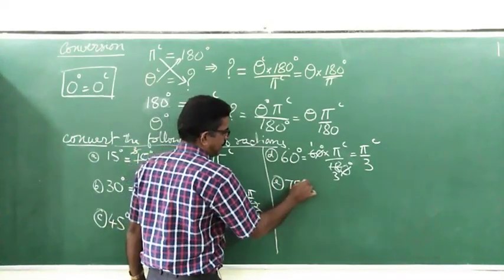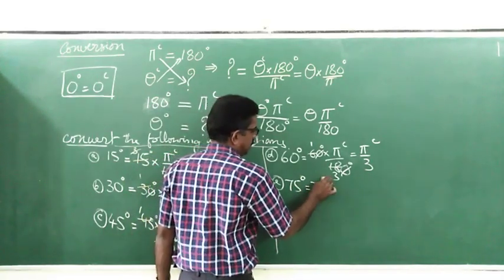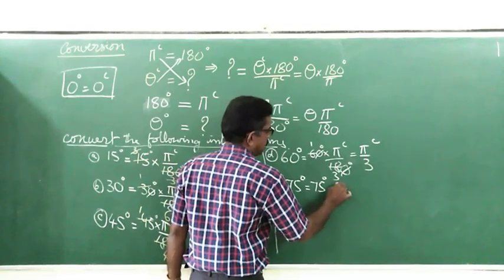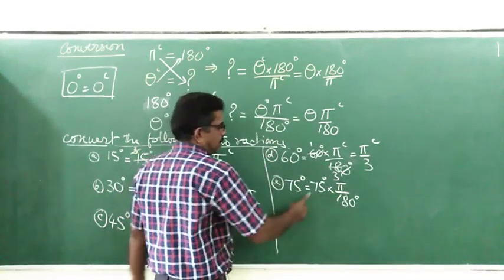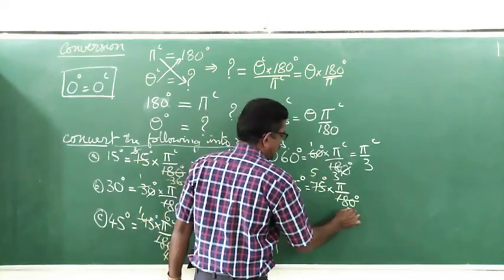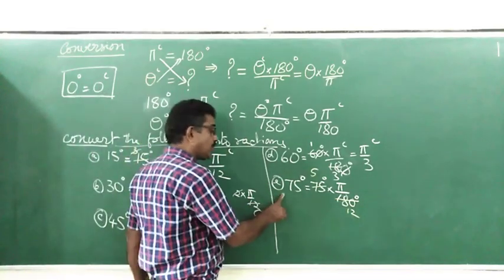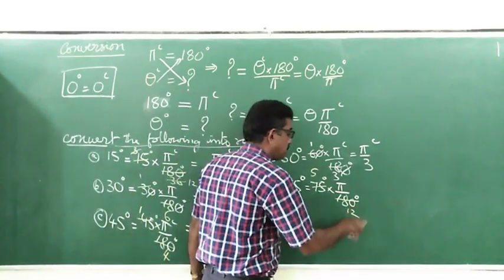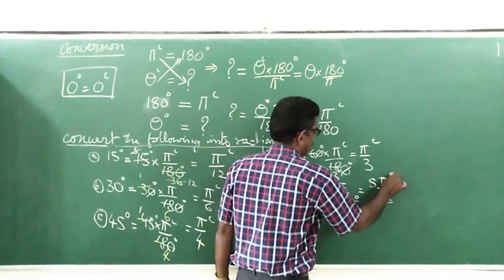Next, 75 degree. 75 degree is 75 into pi by 180. 15 fives are 75, as we have already discussed. It is 5 times 15, 5 times pi by 12. 5 times pi by 12 radians.